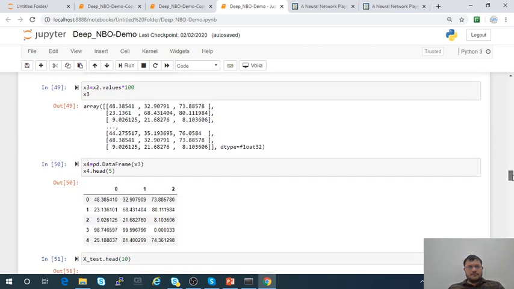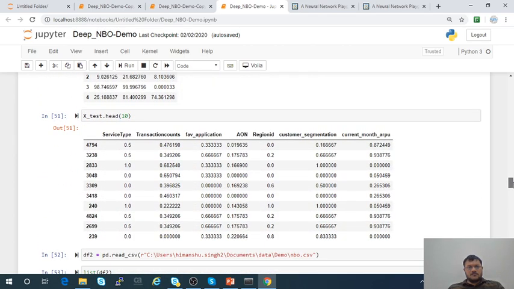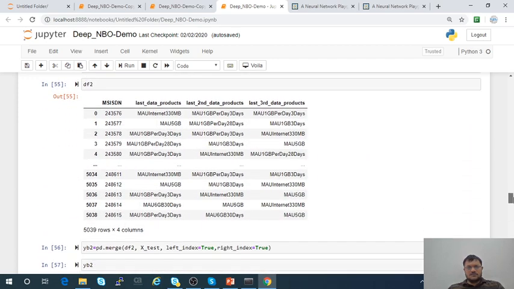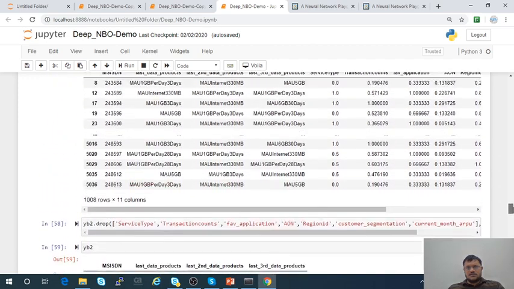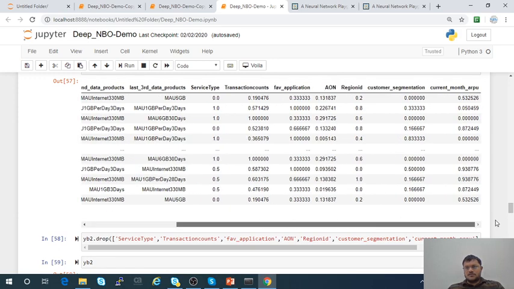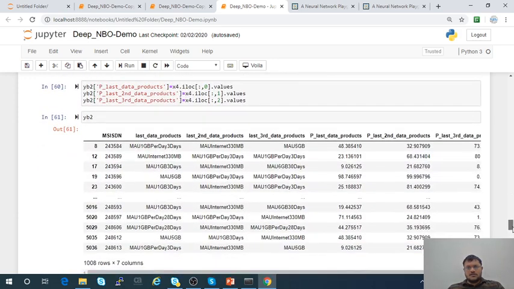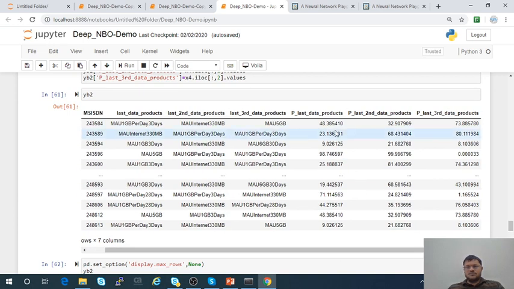So now if we see, here is my last final output. This is my predicted propensity. This is the MSISDN, and for this offer, this is the propensity. For this offer, this is the propensity. For this offer, this is the propensity. So next time we can simply say that on the basis of this score value, this is the product the user may take. So for this particular MSISDN, the next best offer is this one.